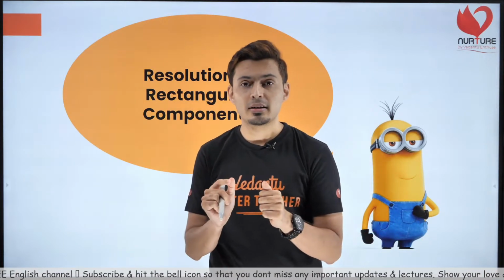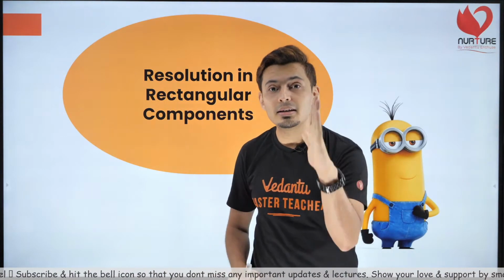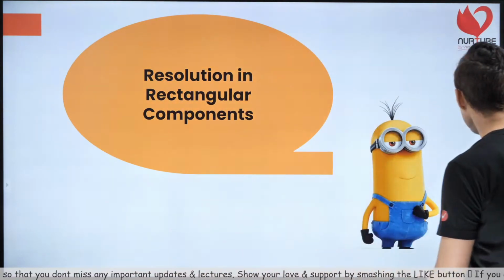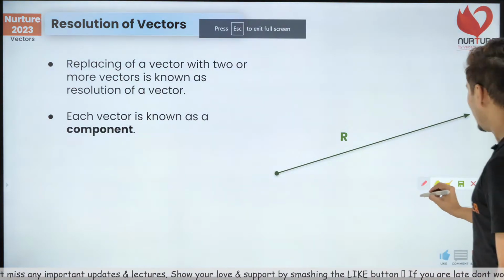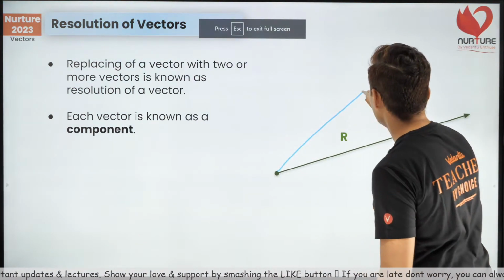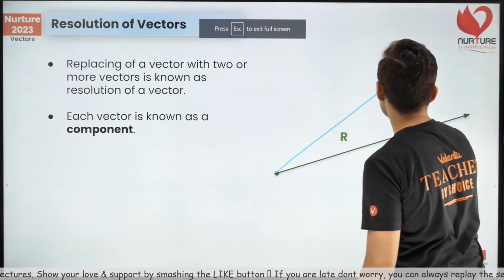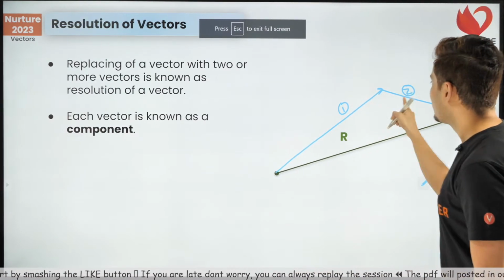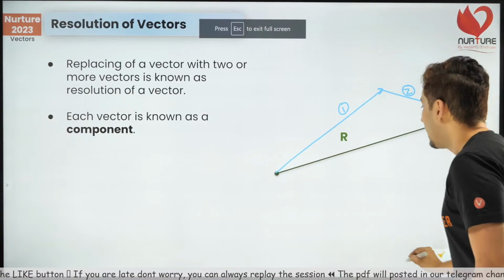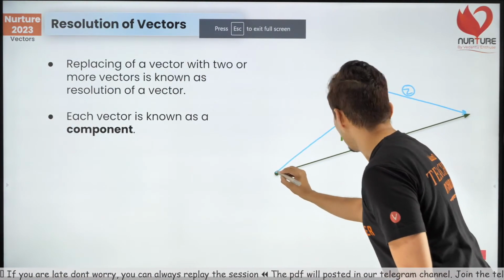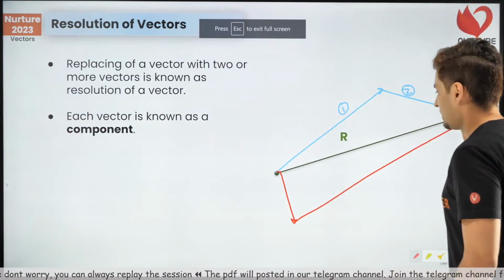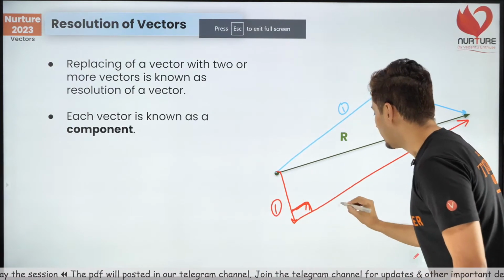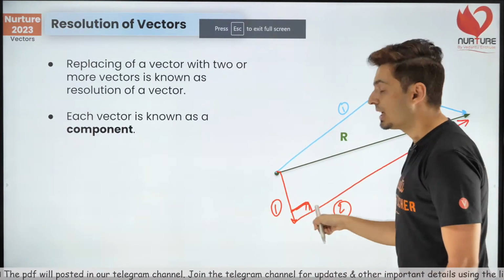When you split a vector in such a way that the individual components are perpendicular to each other. Going back to the previous slide. Imagine I take this vector and I split it like this, like this and then like this. These are two components. This is component 1, this is component 2. They are not perpendicular. But I take this vector and maybe I split it like this and like this, such that these two vectors are perpendicular. So this component 1 and this component 2 are perpendicular to each other.